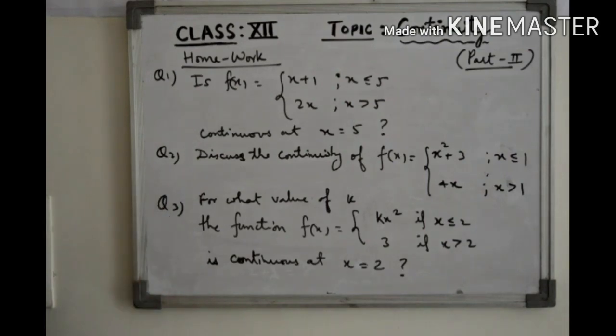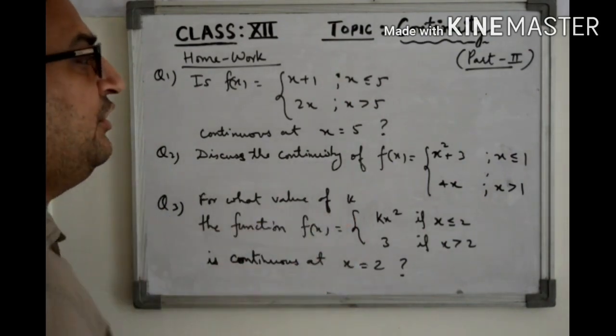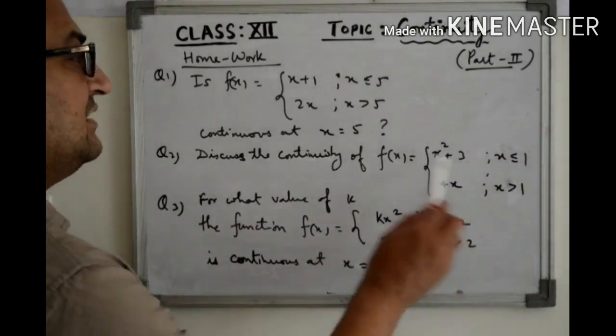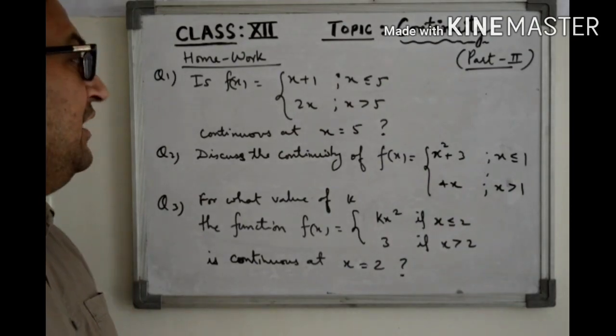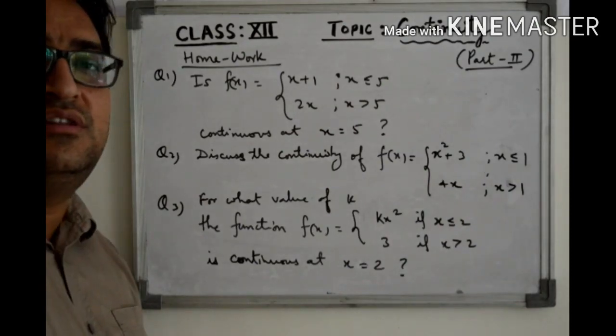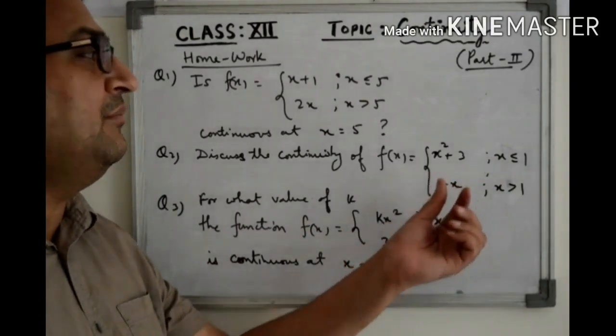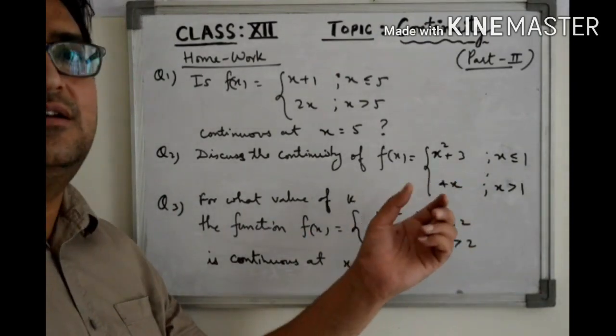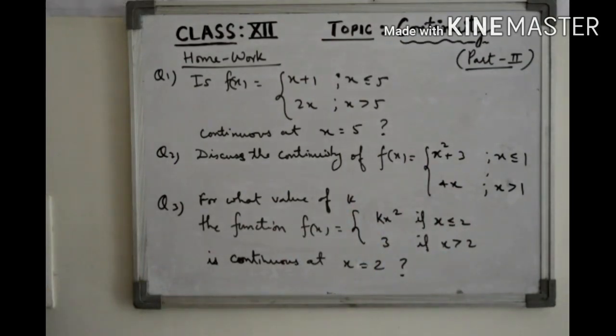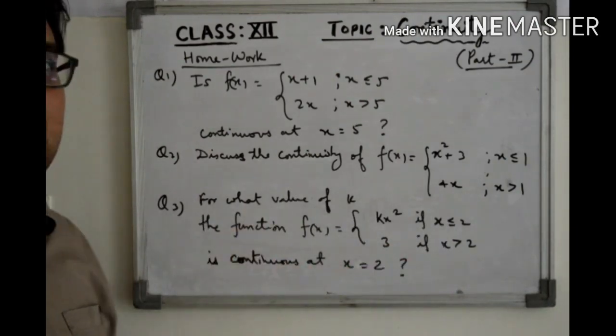In the next problem, you have to discuss the continuity of this function. It means you have to discuss the continuity of this function at every point of its domain, and you will be doing that by dividing it in cases. In question number 3, what is the value of k which can make this function continuous at x equal to 2? What will be the value of k so that this function is continuous at x equal to 2?